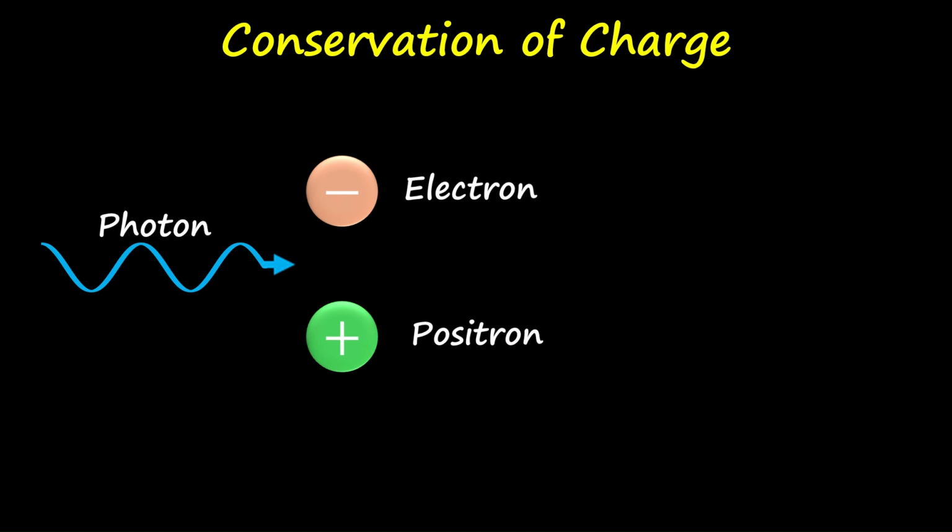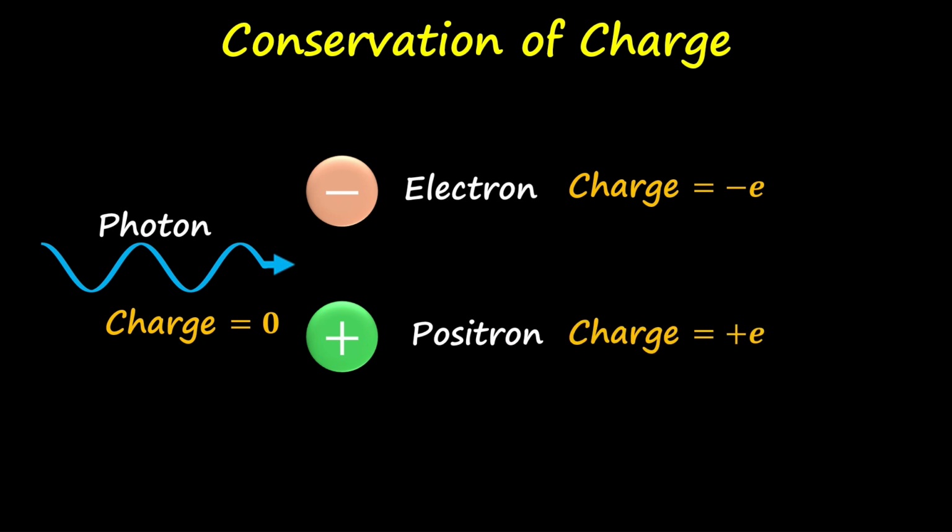Now let us see the conservation of charge. Photon has a charge of 0, electron has a charge of -e, and the positron, which is the antiparticle of electron, has a charge of +e. So the net charge of this electron-positron pair is 0, which is equal to the charge of the photon. Here we see that the charge is conserved.